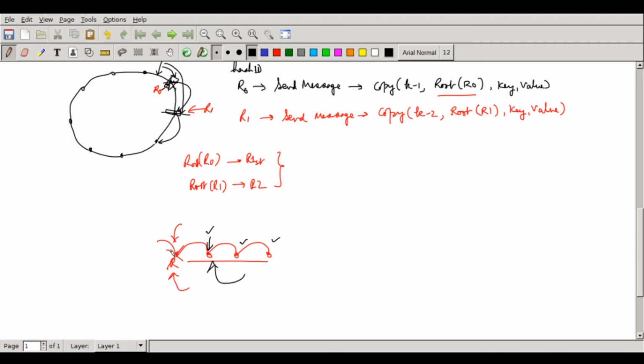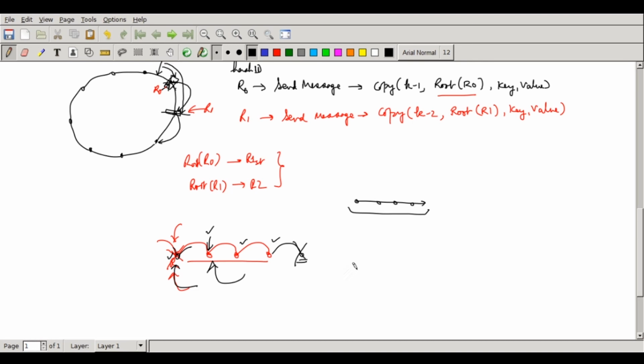And suppose this node comes back and is alive again. The republishing will happen and terminate here, and then it will again create the k copies. The last node, which was the 4th copy, will no longer receive the copy messages, so it will remove its copy. Automatically, whichever is the root, the next k nodes will always be holding a copy. So this is a very simple thing which can be done with the Chord algorithm.